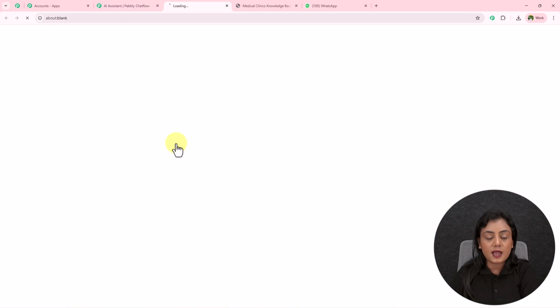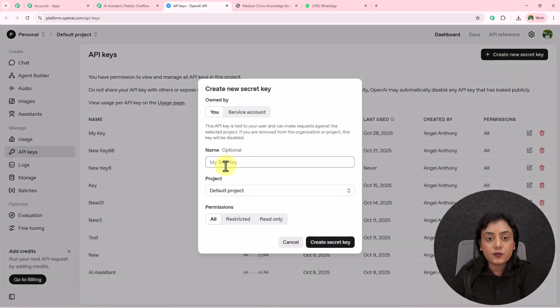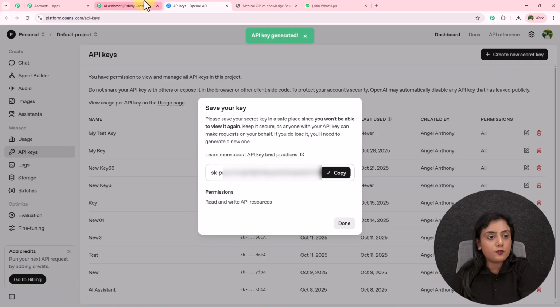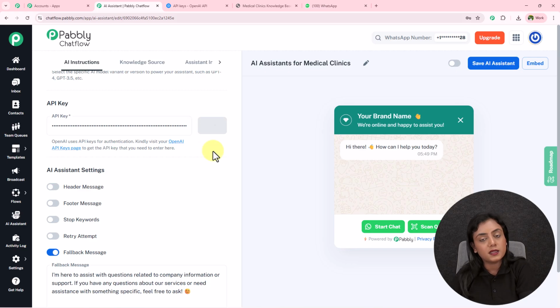Okay, click on this hyperlink right here to find the API key inside your OpenAI account. Click on this create button right here, and firstly for the name of the key over here, I'm going to write it as my test key. Okay, so after naming the key, project is going to be default, permission as all, create the key from here. I'm going to copy this key from here, paste it over here in the field, and you can see right over here, I'm going to click on this connect button. The API key is going to be successfully saved.